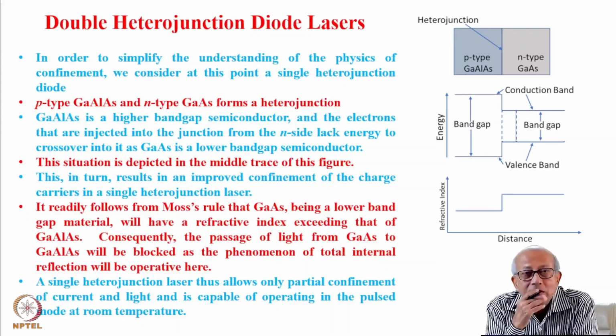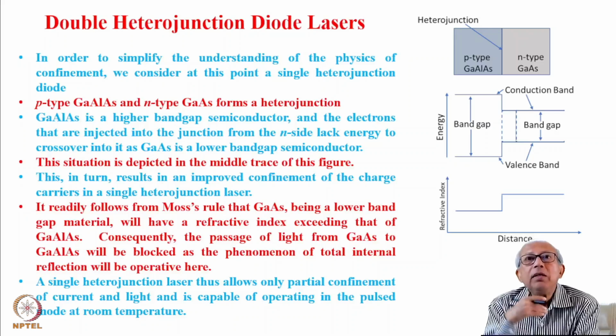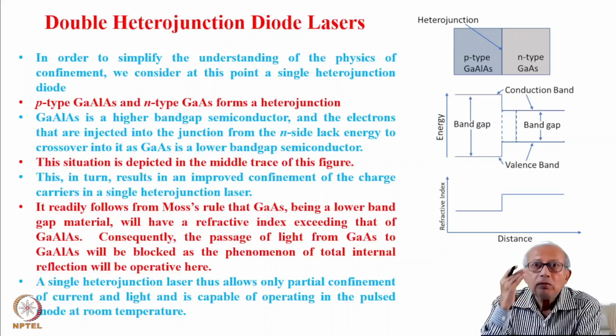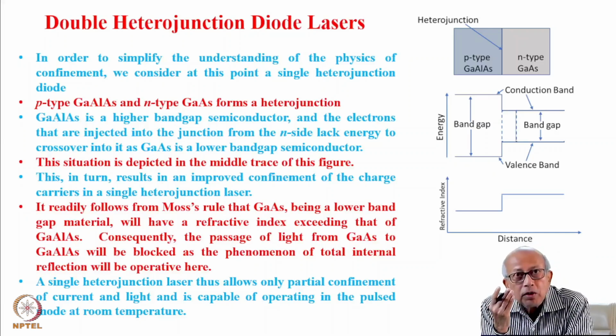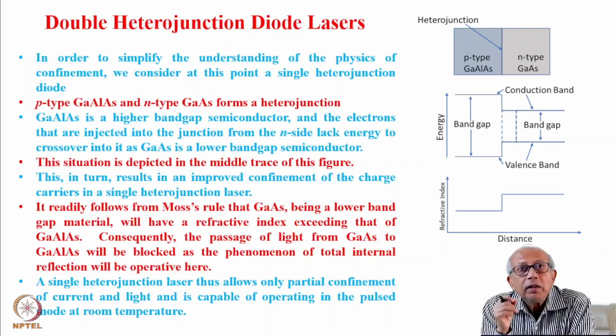That increases the threshold current significantly, the current required for the onset of lasing is extremely high, and that does not allow operation of a homojunction laser in CW condition. Even in pulse condition, the operation is possible only when the device is cooled to liquid nitrogen temperature at 77 degrees Kelvin.